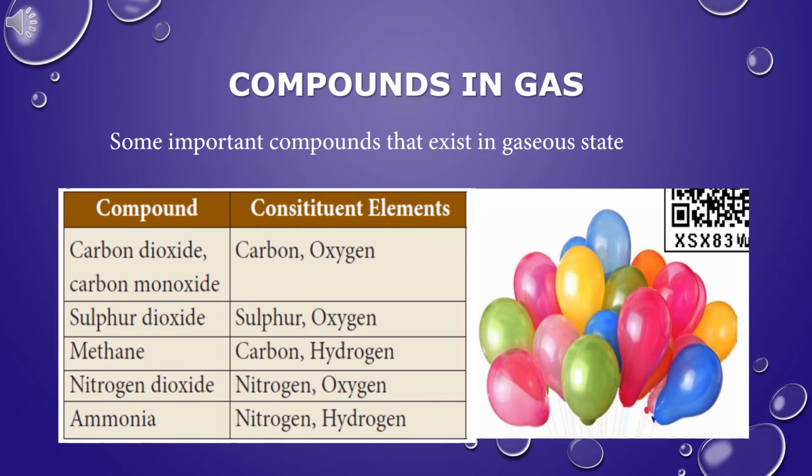Nitrogen dioxide. The chemical formula for nitrogen dioxide is NO2. It contains 1 nitrogen atom and 2 oxygen atoms. It is an important air pollutant and it will lead to acid rain. It destroys aquatic life. These gases are harmful to human health and the environment. Nitrogen dioxide contains the elements nitrogen and oxygen.